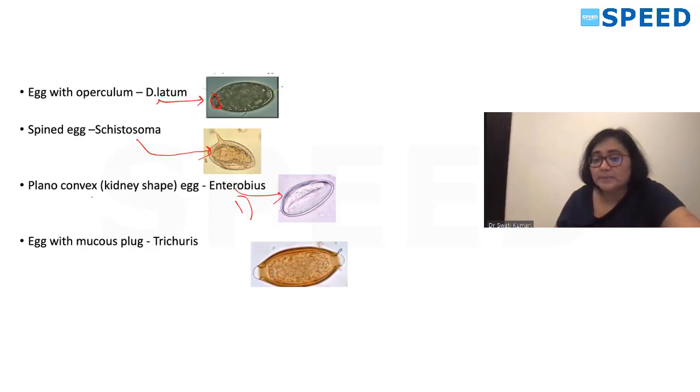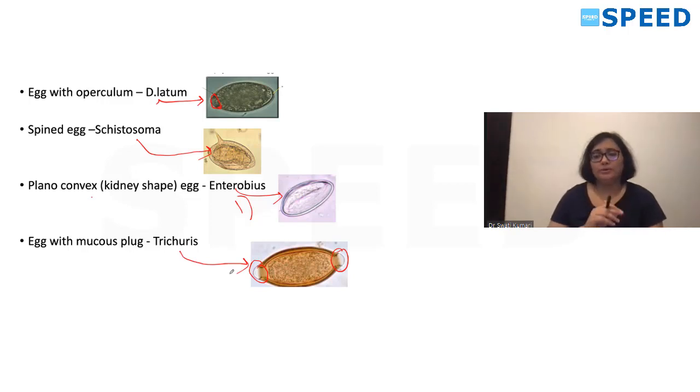Egg with mucus plug: this is your mucus plug at both ends, Trichuris trichiura. So you have the egg with blastomere, the egg with 3 pairs of hooklets, the mammillated layer, radiations, operculum, a spined egg, plano-convex egg, and the egg with mucus plug. If you are able to remember this, you will be able to identify the picture of a given egg. We'll move to the next question.